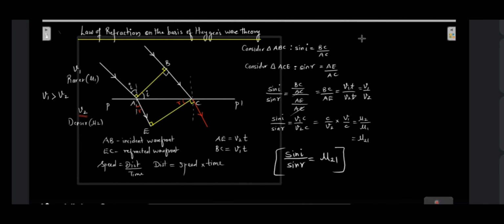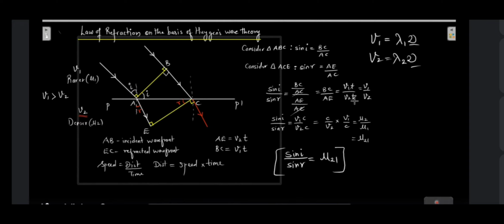So what do I know? Velocity is nothing but distance travelled, that is wavelength, multiplied by the frequency. And what will be V2? The wavelength in the second medium multiplied by the frequency in the second medium. But the frequency in both the mediums is the same. Frequency does not change as the ray of light travels from one medium to another. The frequency remains unchanged, so it won't be nu1 and nu2. The wavelength is going to change. Wavelength will become lambda 1 and lambda 2.